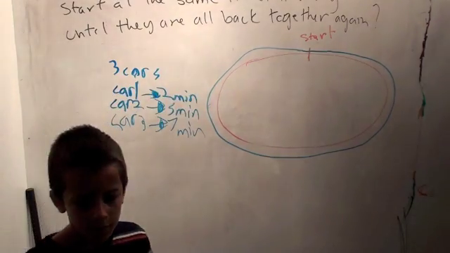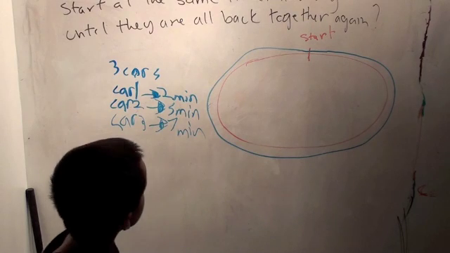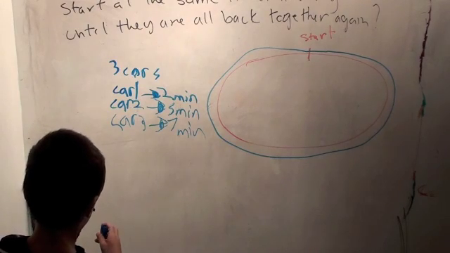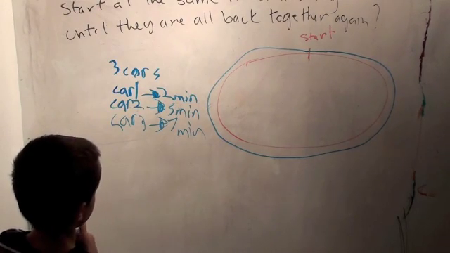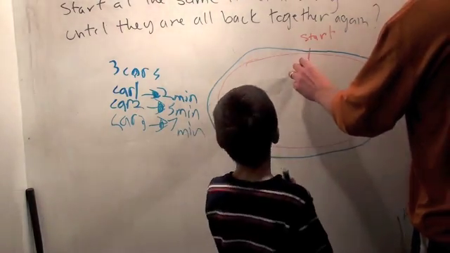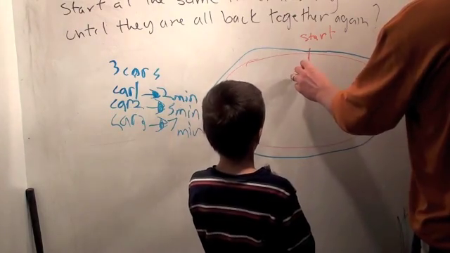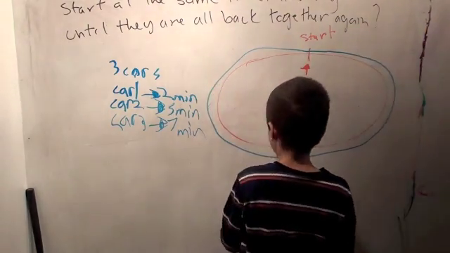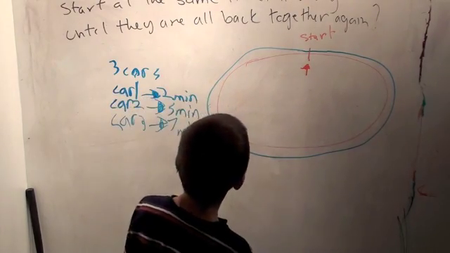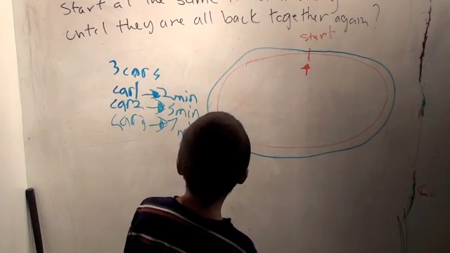And so they all just start at the same time, and then they're driving around the track. And the question is, how long until they're all back together again? I guess I should have been more precise. How long until they're all back together again, right at the start, after 1 lap. Well, why don't you look and see what it looks like after 1 lap, and then we'll figure out how to make this problem a little easier.